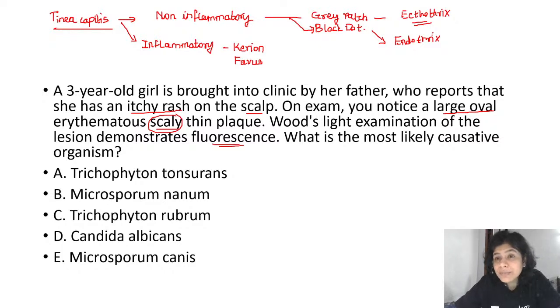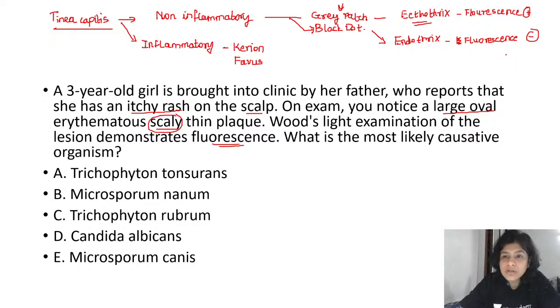Now, if you correlate this with the Wood's lamp examination, the ectothrix variant of tinea capitis, that is the grey patch variant, is going to fluoresce under the Wood's lamp. The organisms causing the endothrix variant will not show fluorescence under the Wood's lamp. This is a very important concept that you need to remember. Ectothrix will fluoresce, endothrix will not fluoresce.